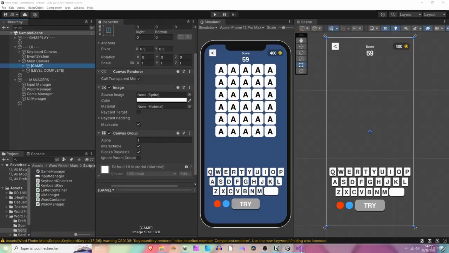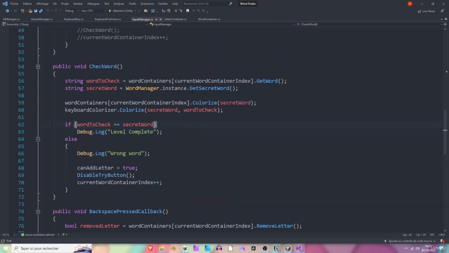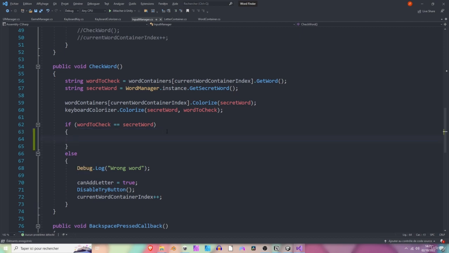Okay. And now let's open the input manager script. Perfect. So in the check word method, when finding the secret word, we are going to create a new method instead of debugging the level complete string. Okay. So let's add some brackets here.